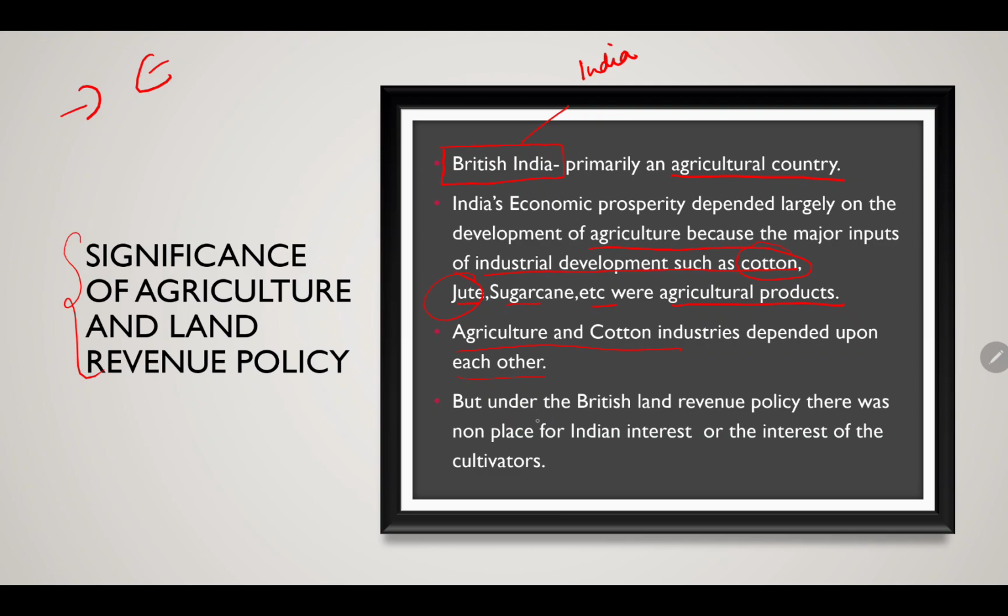When the British took over the control of India, in the British land revenue policy there was no Indian interest, or the interest of the cultivators. Previously things were different, but when the British took over control of India, the policies directly changed, and the interest was not according to Indian cultivators. Rather, the interest was totally based on supplying raw materials to England.